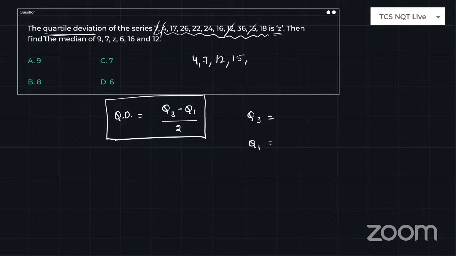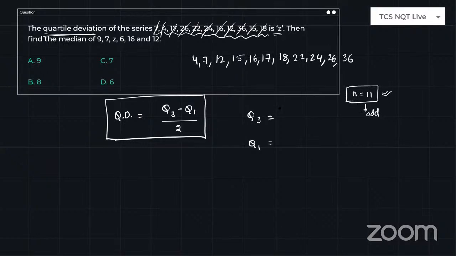Which is nothing but an odd number, right? So whenever the given number of set is an odd number, then the formula for Q3 is 3 into n plus 1 by 4, and for Q1 it is n plus 1 by 4. So these are the formulas for the lower quartile and the upper quartile. Quartile deviation is nothing but Q3 minus Q1 by 2.